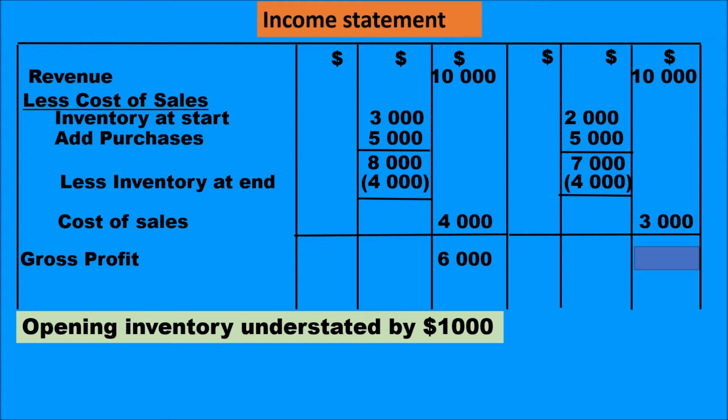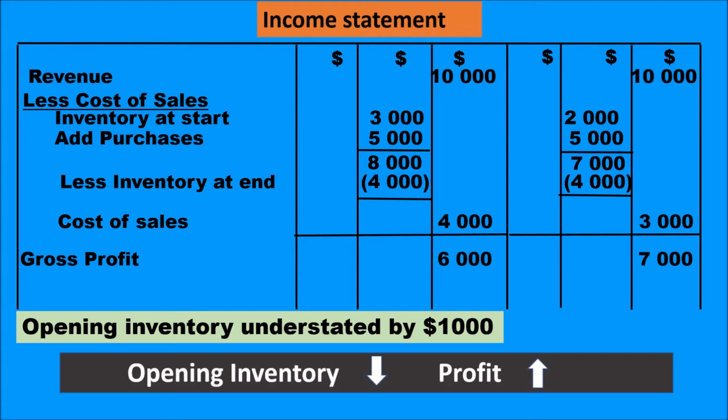Hence, the cost of sale becomes 3,000, which would be deducted from revenue. That gives a gross profit of 7,000. As a conclusion, what we can say, when opening inventory decreases, profit increases. So far, what we've seen, there is a kind of inverse relationship between the opening inventory and the profit.